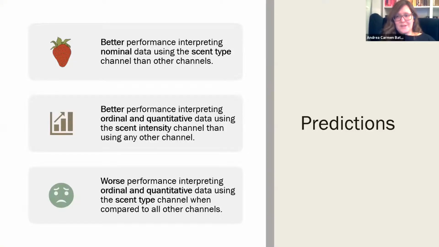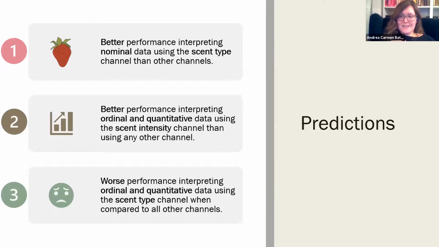We had 3 main predictions about how our experiment would turn out. First, we expected that users would have a better correctness when interpreting nominal data using the scent type channel relative to their use of other channels. And second, we expected that participants would have lower errors interpreting ordinal and quantitative data using scent intensity than they would using other channels. And finally, we expected that participants would have higher errors interpreting ordinal and quantitative data using the scent class channel or the scent type than they would using other channels.